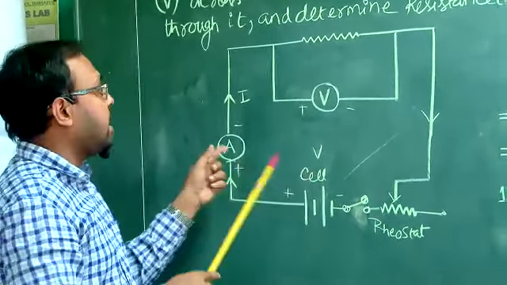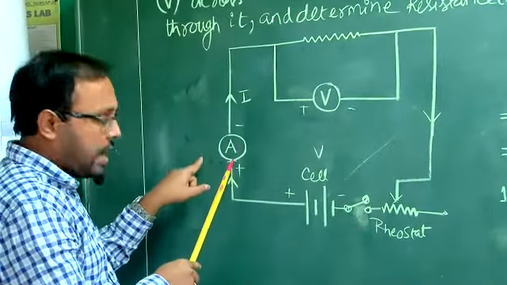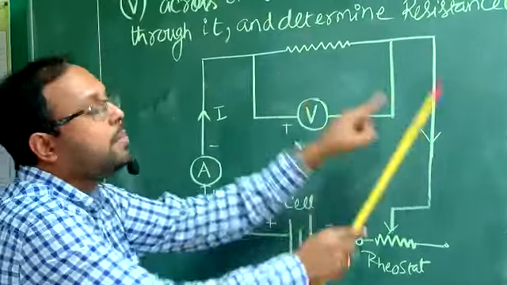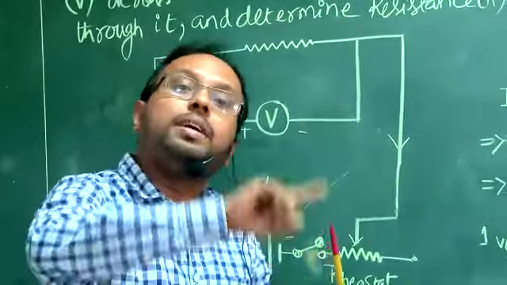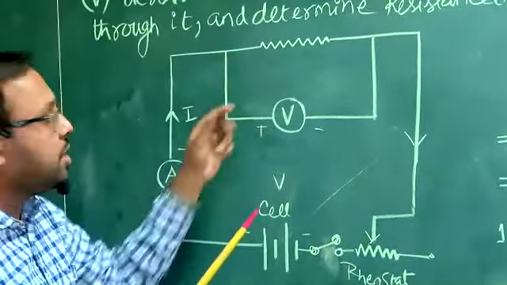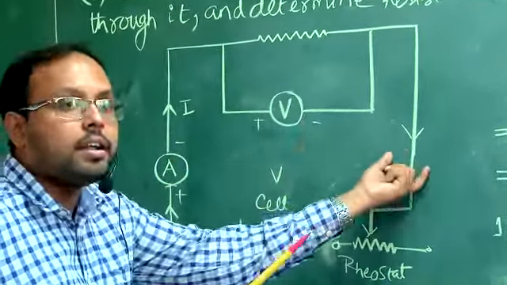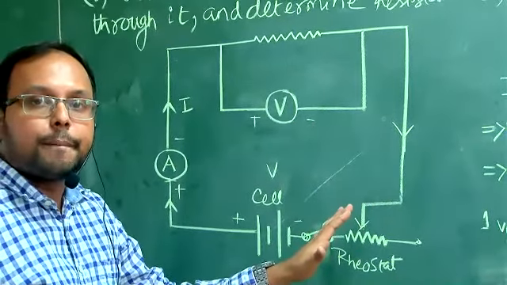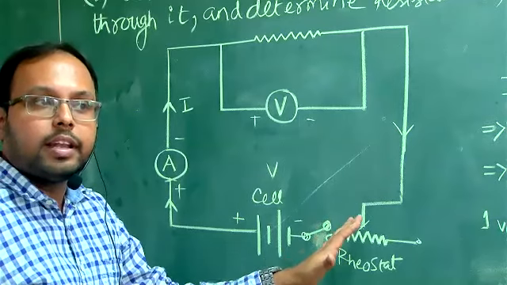And listen, if I connect it up here also, or afterward also, the result will be the same, because current will not be changing. In series connection, current always remains the same, and in parallel connection, voltage always remains the same. So if I connect here, same thing, no problem. Clear? Understood? Any doubt, anyone?